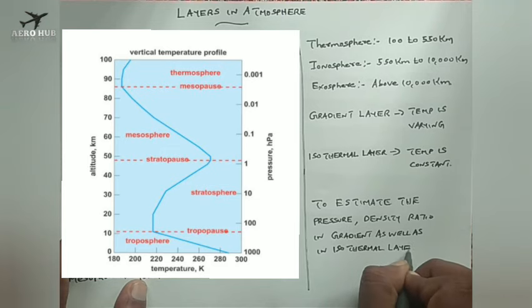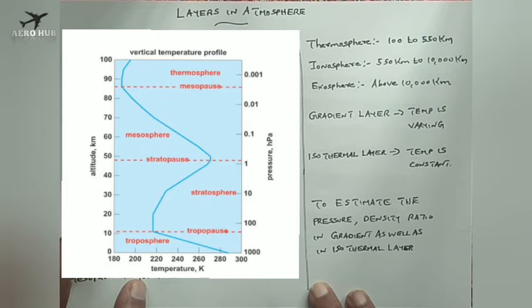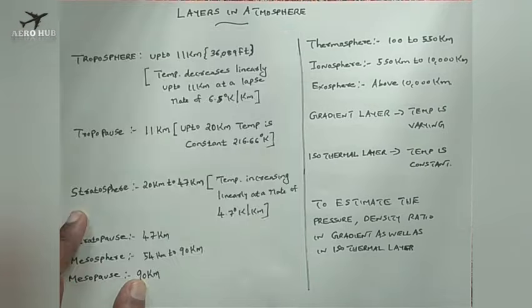Okay, this is the case we are going to see next. Okay, to estimate the values of pressure ratios and density ratios for isothermal as well as gradient layer, we need two important equations. First equation is nothing but the hydrostatic equation.